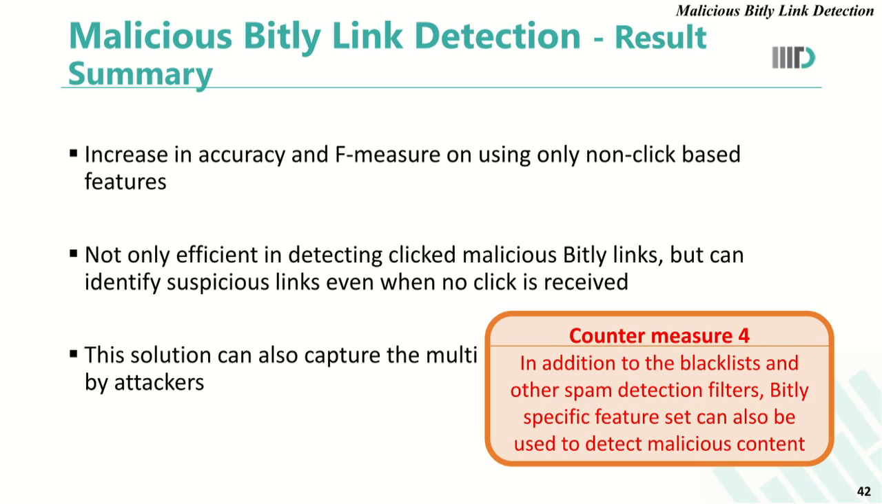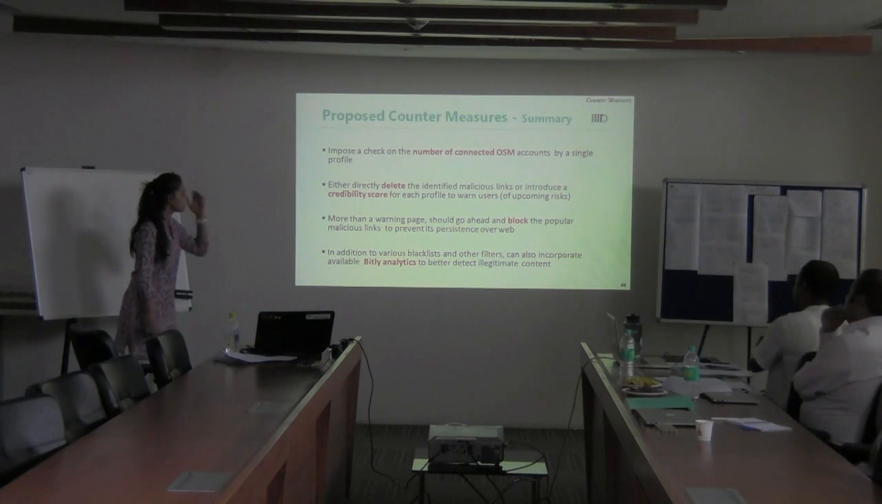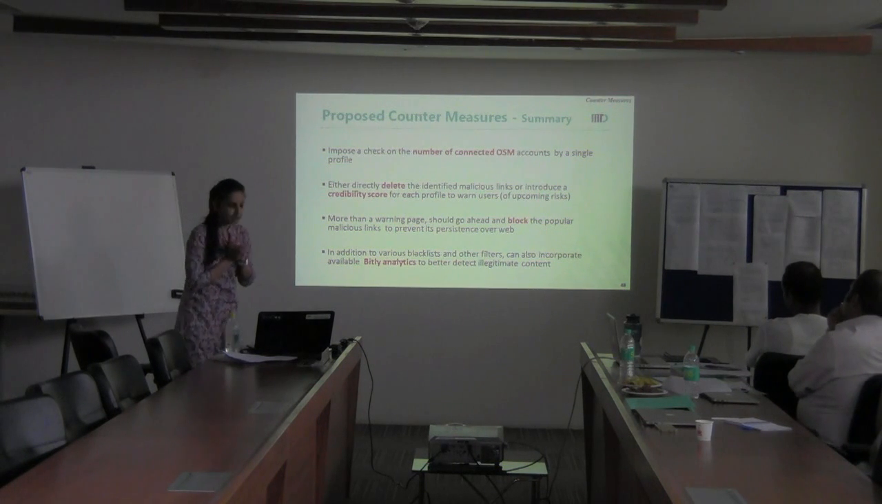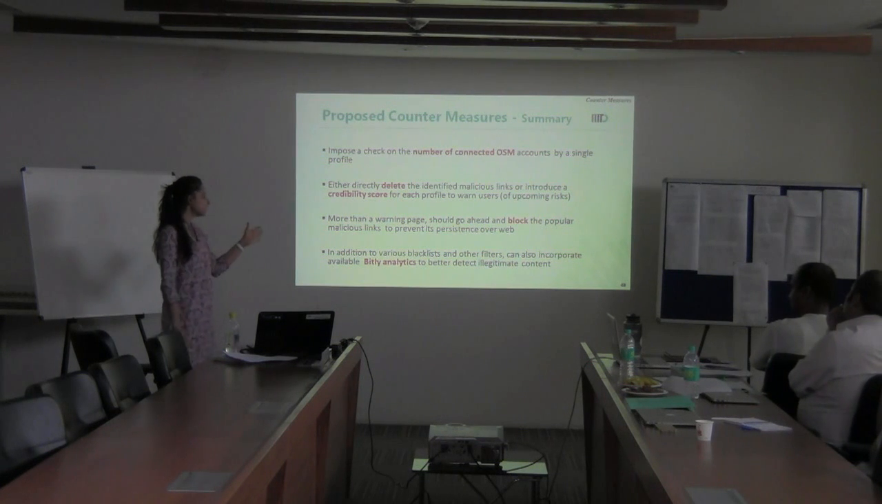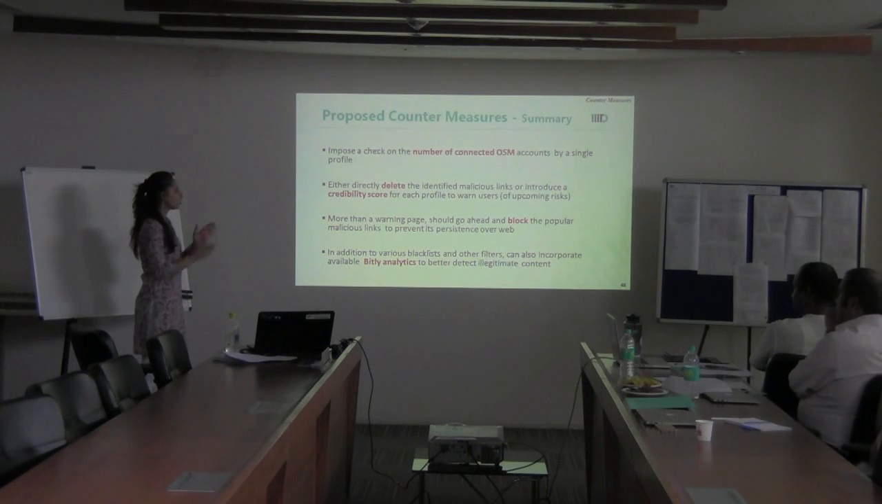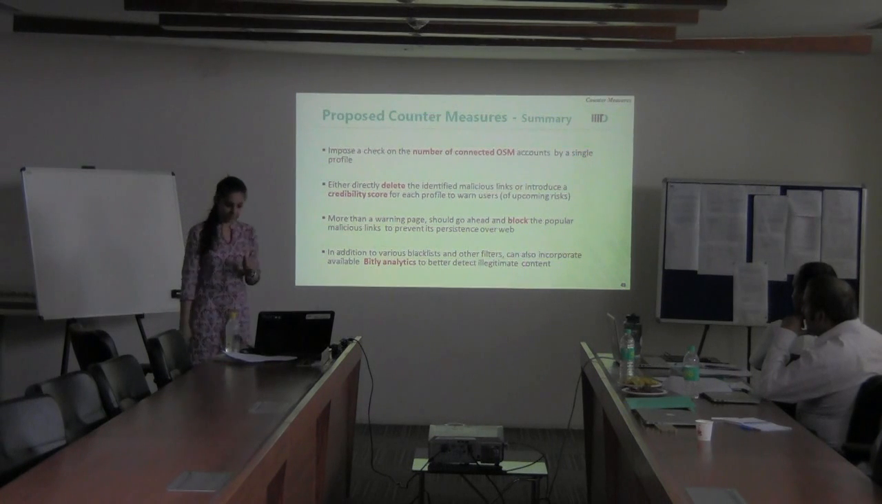With this, we give countermeasure 4, that is, in addition to standard blacklist and other spam detection filters, Bitly should also consider its own analytics to identify malicious content. Giving a summary of the countermeasures that we proposed, first and foremost, Bitly should impose a check on the number of connected OSM accounts by a single Bitly profile. Secondly, Bitly should either delete an identified malicious link or introduce a credibility score corresponding to each profile to warn users of any upcoming risk.